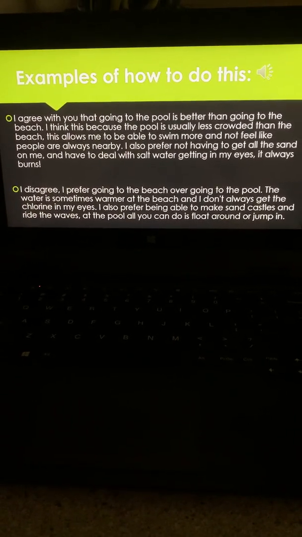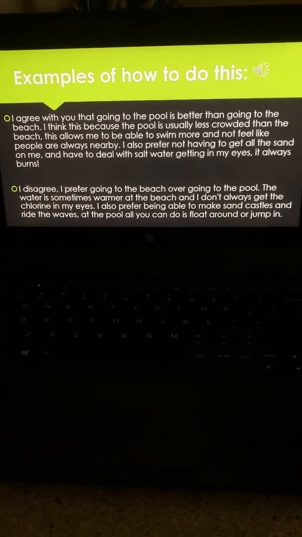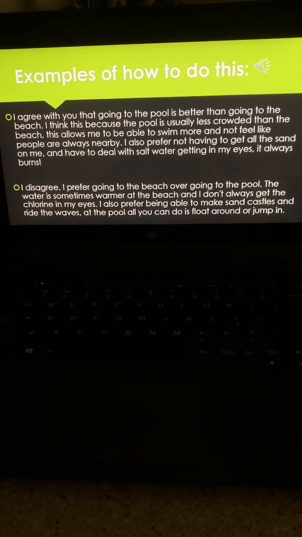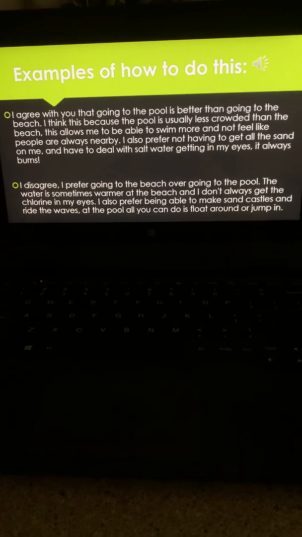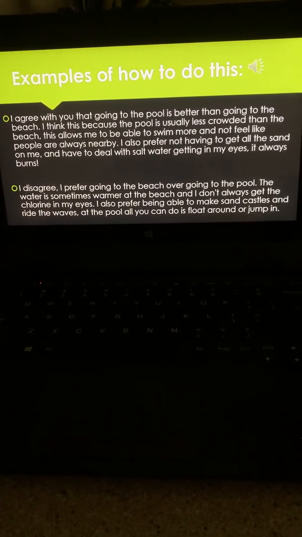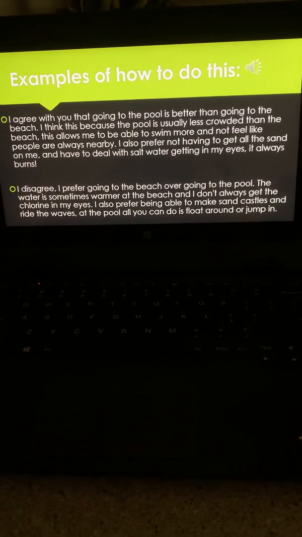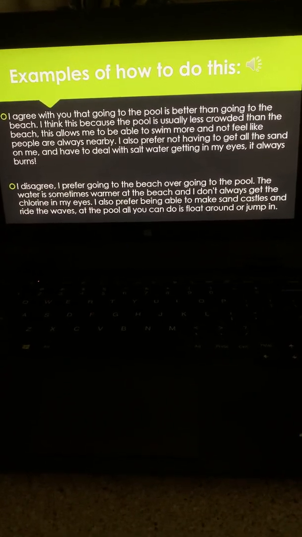So I agree with you that going to the pool is better than going to the beach. I think this because the pool is usually less crowded than the beach. This allows me to be able to swim more and not feel like people are always nearby. I also prefer not having to get all that sand on me and have to deal with salt water getting in my eyes. It always burns. So I've given you 2 reasons. 1, it's less crowded. 2, I don't have to get salt water in my eyes.